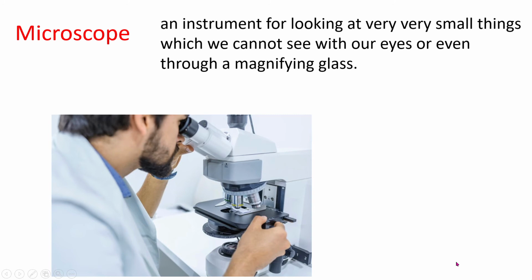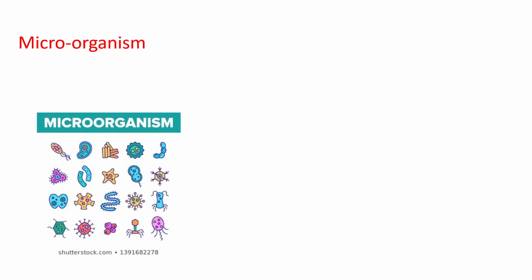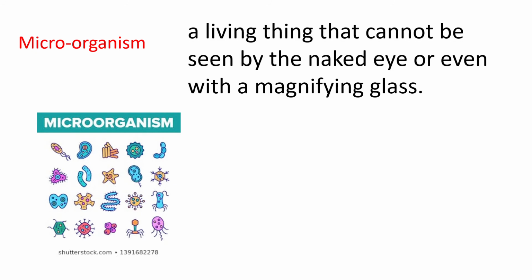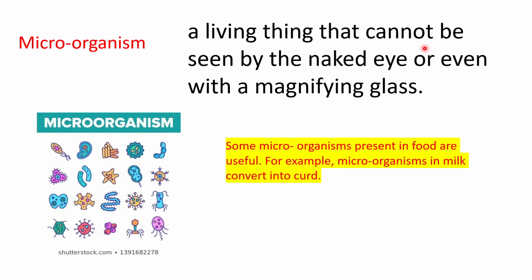Now, what things can you see through a microscope? Let's see. Yes, we can see microorganisms through a microscope. What is a microorganism? Microorganisms are things which we cannot see with our naked eyes. Here in the picture you can see them nicely, but you cannot see them with your naked eyes. You need a microscope for that. So, what is a microorganism? A microorganism is a living thing that cannot be seen by the naked eye or even with a magnifying glass.